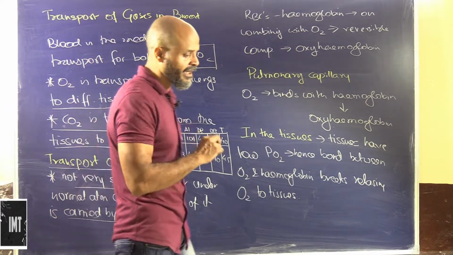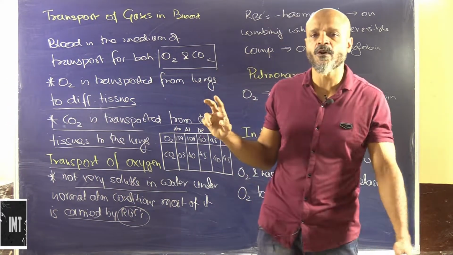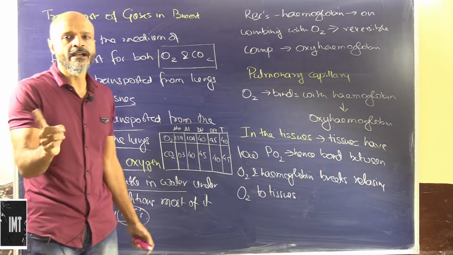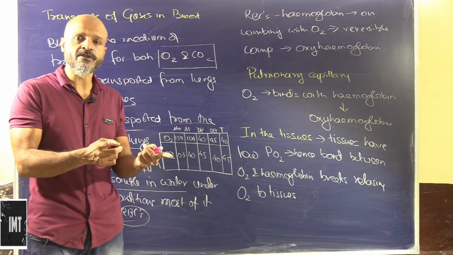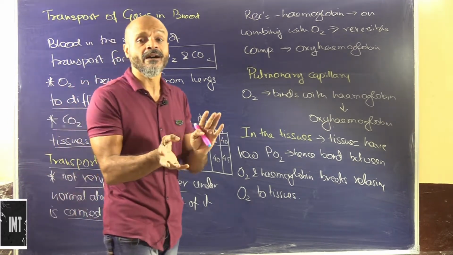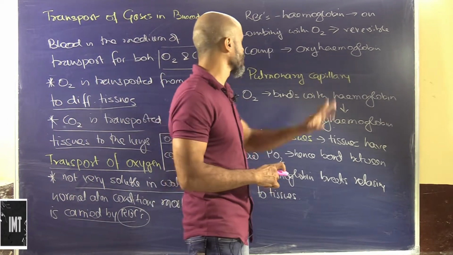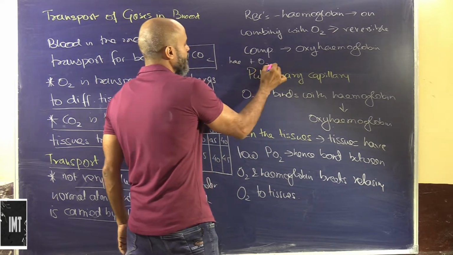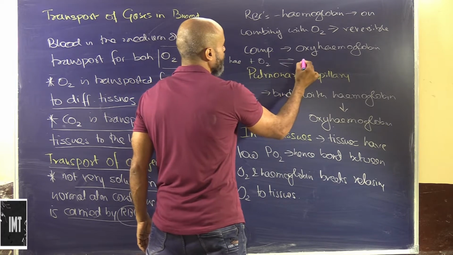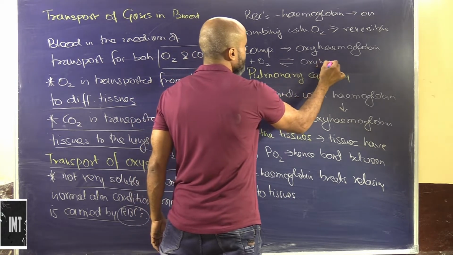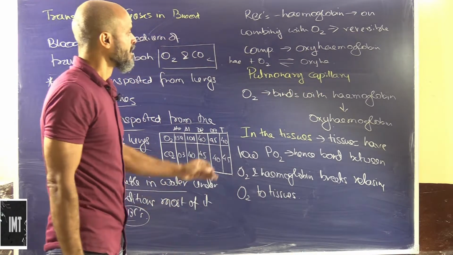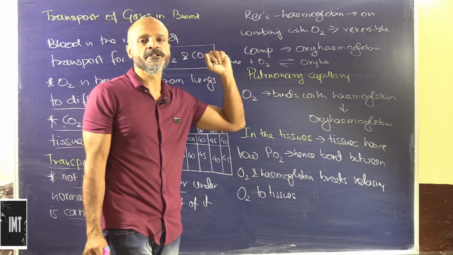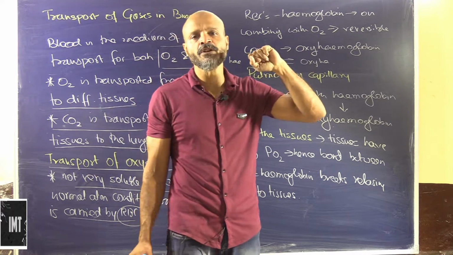The reason it is combined with RBCs is because RBCs have a pigment, hemoglobin. This hemoglobin combines with oxygen to form a reversible compound, that is oxyhemoglobin. Now why do we need this reversibility? Because this oxygen has to be transported to tissues.